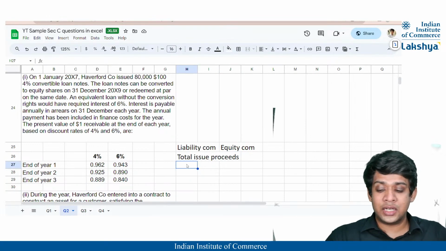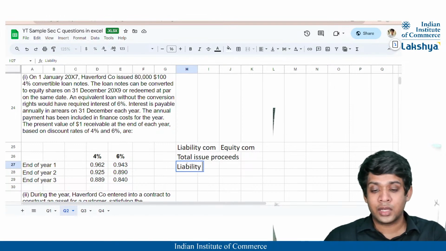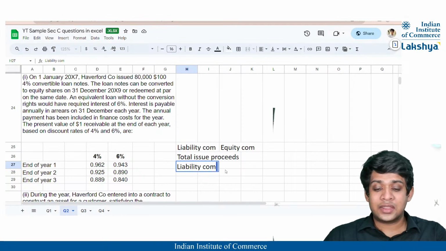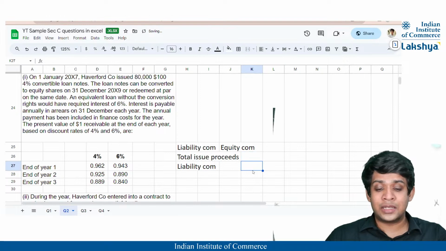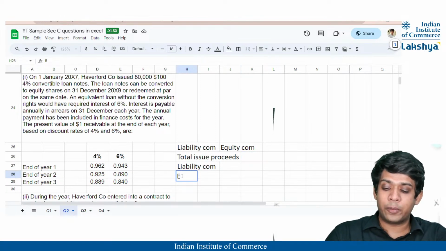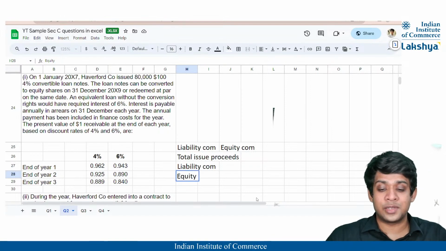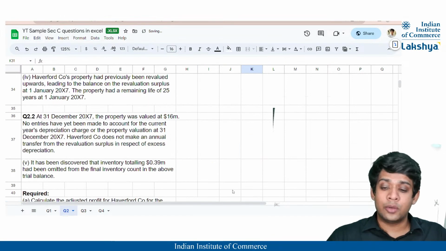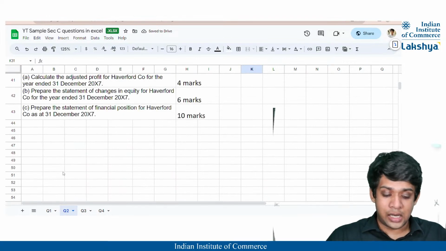So we have to calculate the liability component, assuming that the total contract is nothing but a complete liability. Thus, when the liability component is deducted from the total proceeds, we will eventually get the equity component as nothing but the residual interest which is remaining. Okay. So let us discuss this sum in detail.